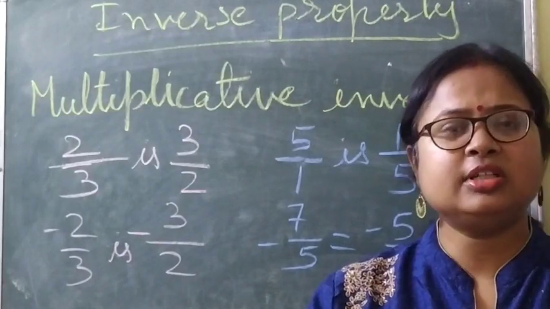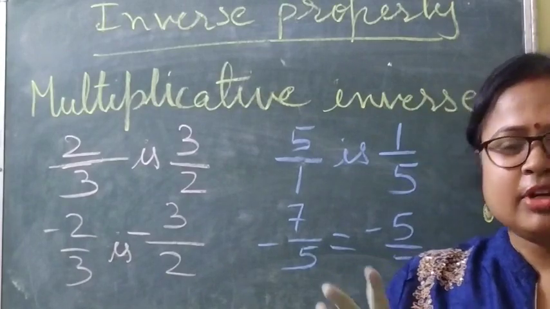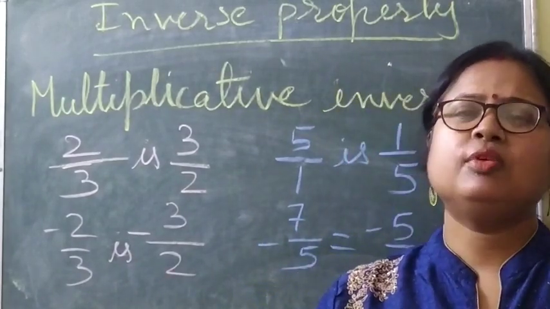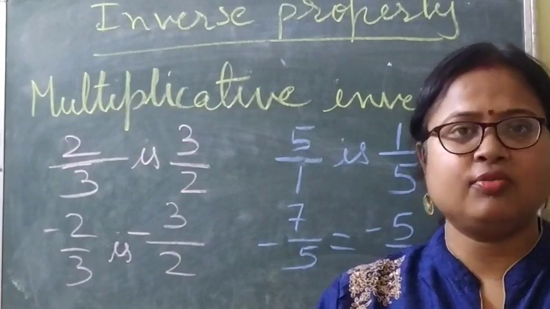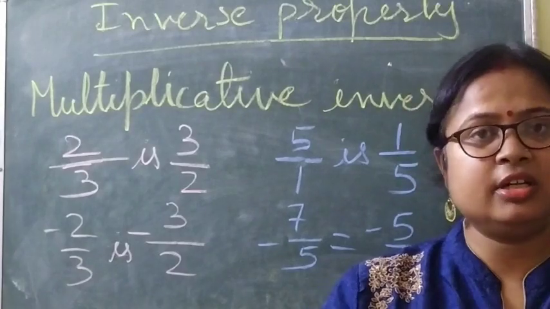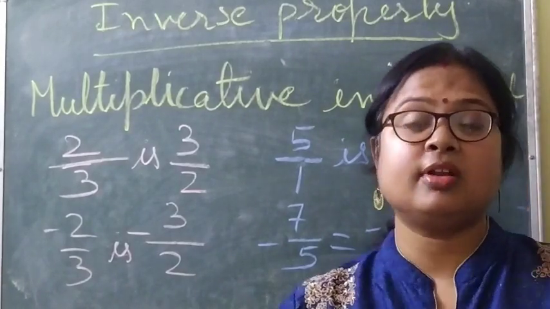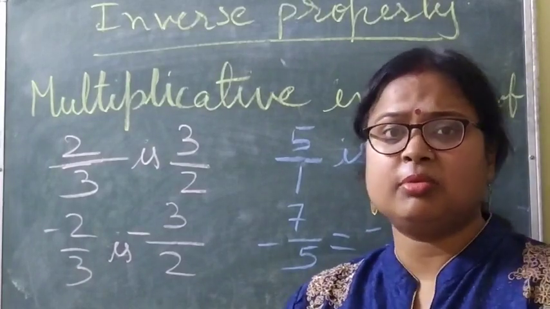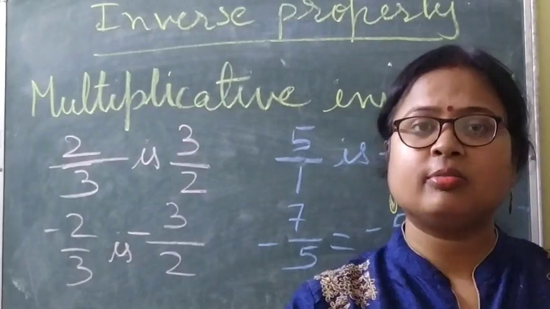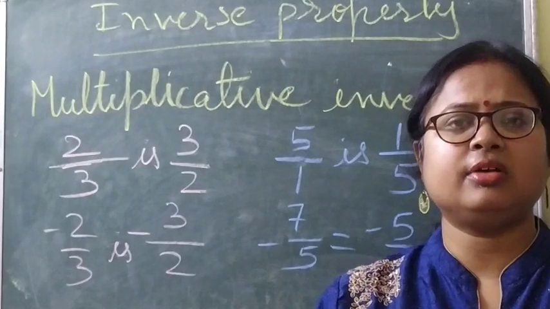I hope all these properties have become very clear to you, because when you go through these properties in the book, you will find it very boring and confusing also, because in one exercise it is given about addition, in another exercise about subtraction, and again the next one about multiplication. As you reach multiplication, you forget about subtraction. As you reach division, you forget about addition. And at last it becomes very hodgepodge.